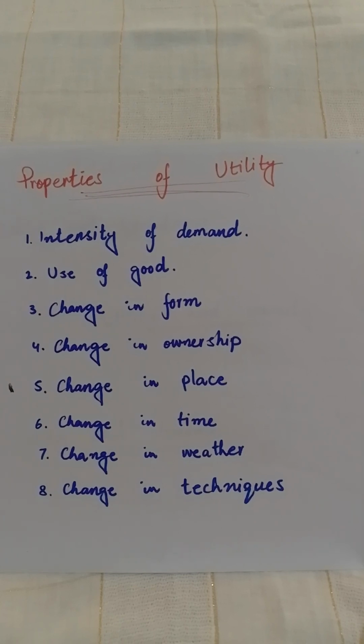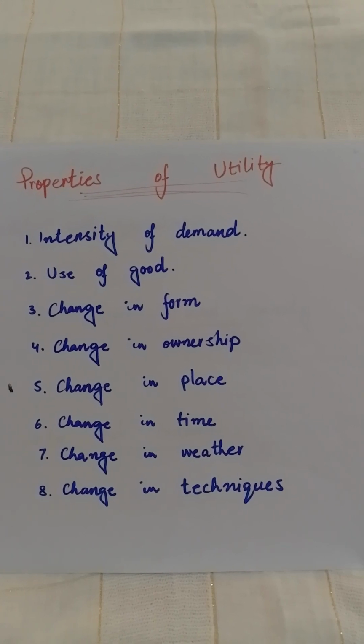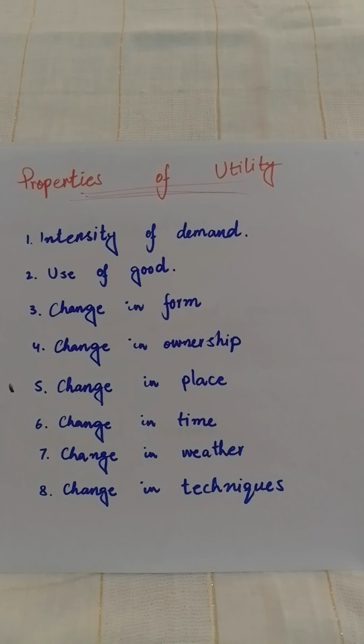In the same way, if diamond and gold are given to the right person who wants these things and who values these things, it gives him more satisfaction, and he will take care of these things. But if they are given to a person who doesn't know the value of these things or who doesn't want these things, he doesn't value them, so he gets no satisfaction and no utility.